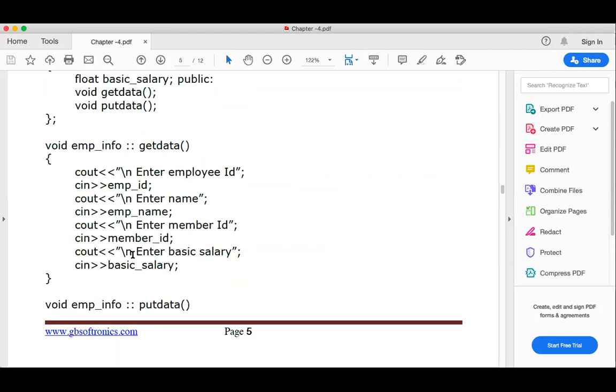Okay, but the very important thing is, if you want to remember this inheritance concept before starting the programming, all the theory you should study.